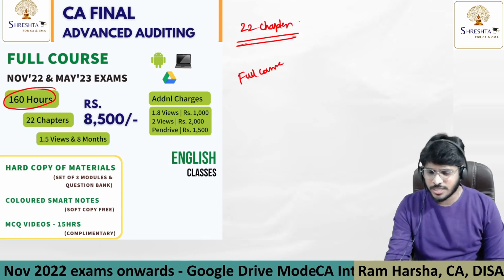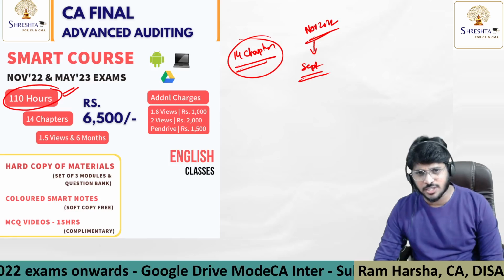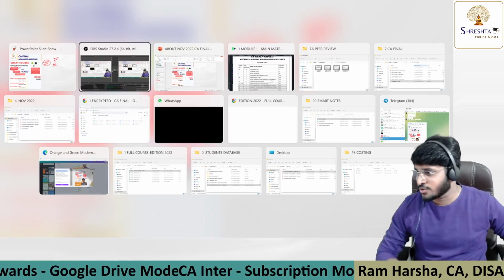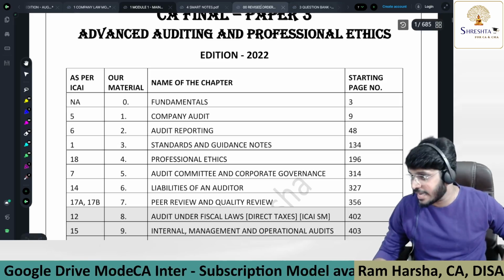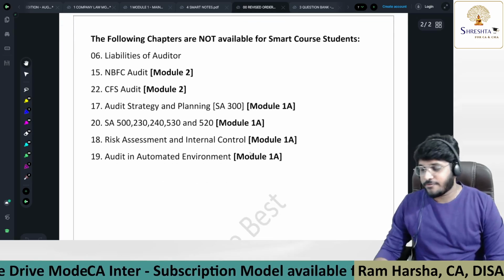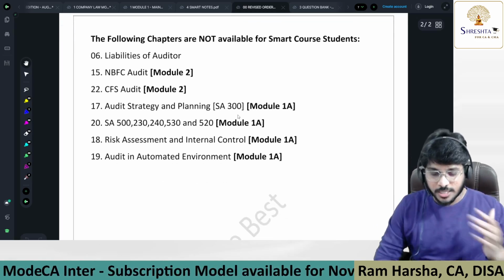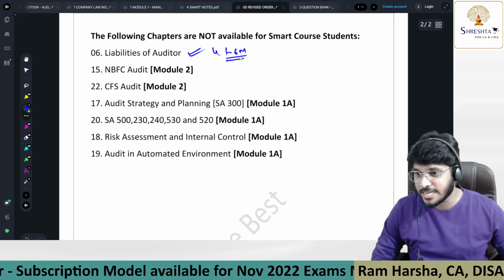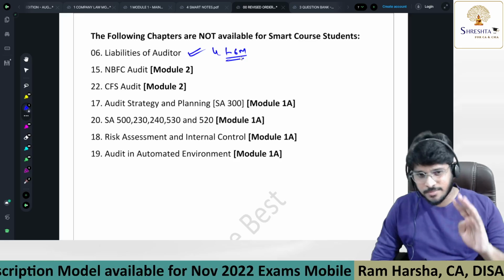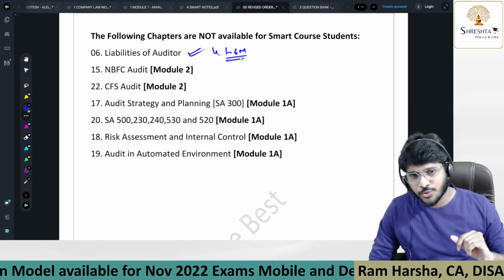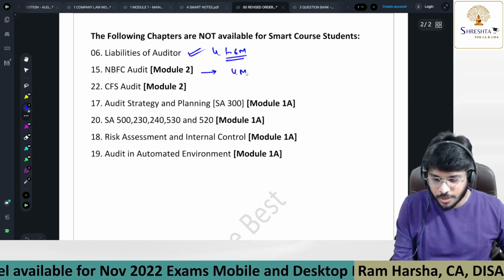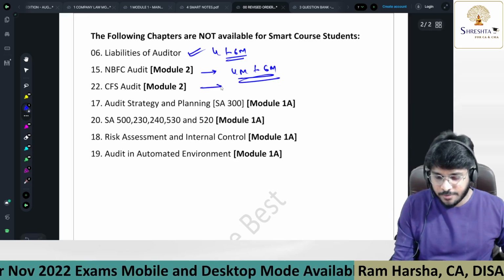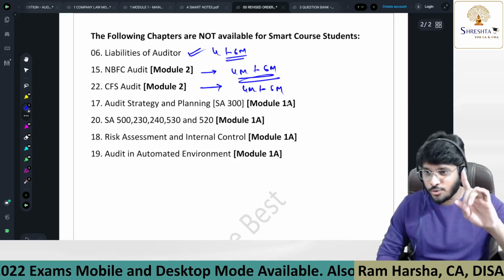So you said 22 chapters here and 14 chapters there. What chapters are you not providing in the smart course? The following chapters are not available for smart course students. Liabilities of auditor has a weightage of 4 to 6 marks, but may not be guaranteed in every exam. In the past 3-4 attempts, a minimum 4 marks question or an MCQ has come. NBFC audit, a 4 to 6 marks theory question, and an MCQ may also come. CFS audit, 4 to 6 marks including MCQ.